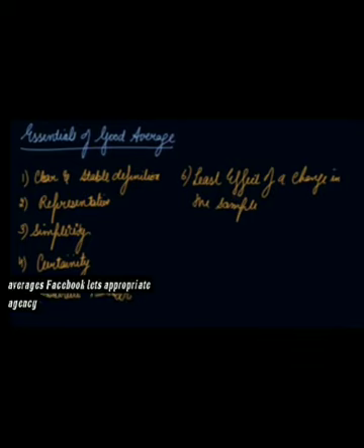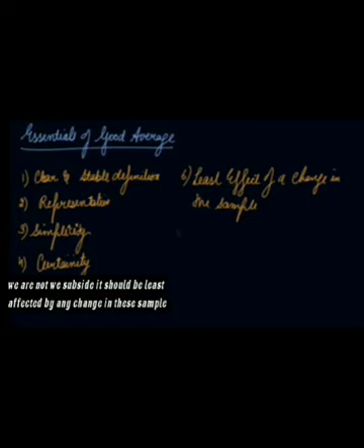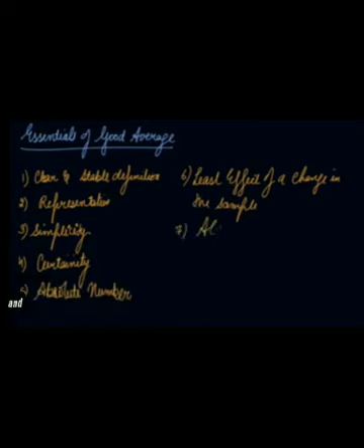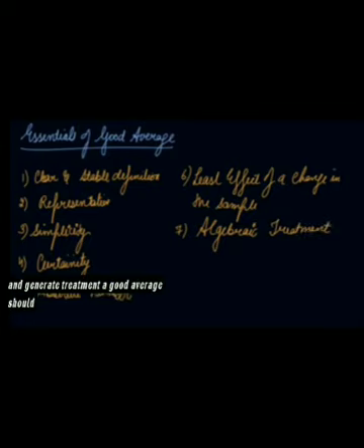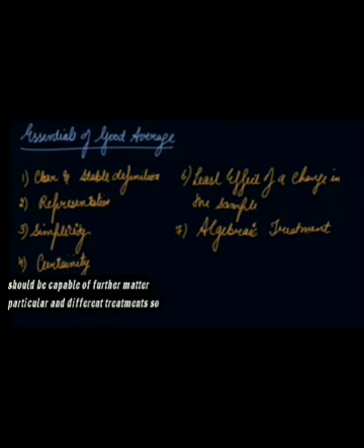So let's suppose we have taken a series and one number is missing, or we have misprinted that number. So your average should be such that it is least affected by any change in the sample. Algebraic treatment. A good average should be capable of further mathematical or algebraic treatments. So these are your essentials of good averages.